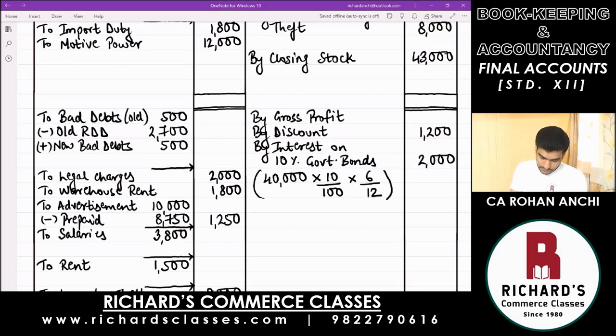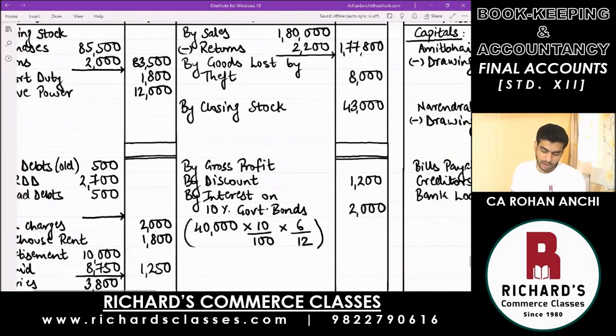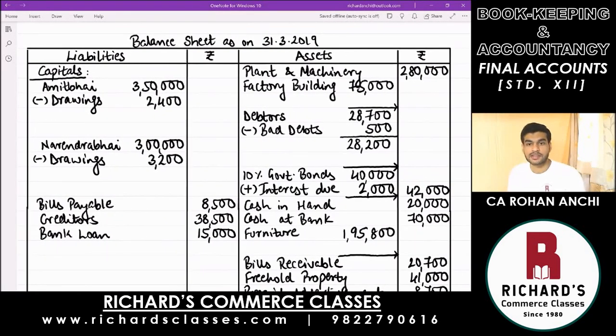Then now we can go to adjustment number 3 and do that adjustment of RDD. Create RDD at 2% on sundry debtors. Again, you have to reduce the value of your debtors because this time you are creating a reserve, which means there is a possibility that in the future your customer may not pay you. So first only create a reserve and record your debtors at a lesser value.